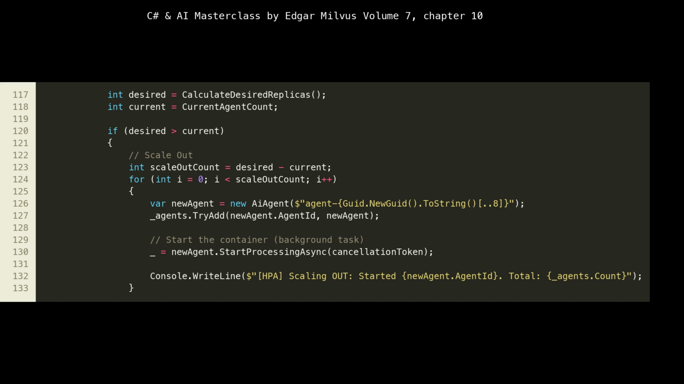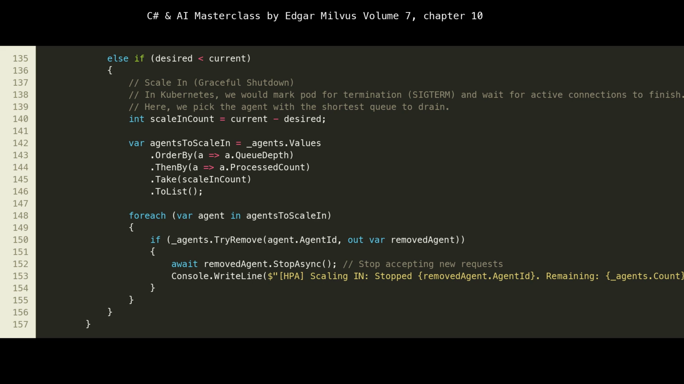_agents.TryAdd adds it to our active agents collection. Crucially, at line 130, _ = newAgent.StartProcessingAsync(cancellationToken) starts the new agent's processing loop as a fire and forget background task. This mimics Kubernetes spinning up a new pod and starting its container, allowing it to immediately begin accepting requests. The console output at line 132 provides visibility into the scaling actions.